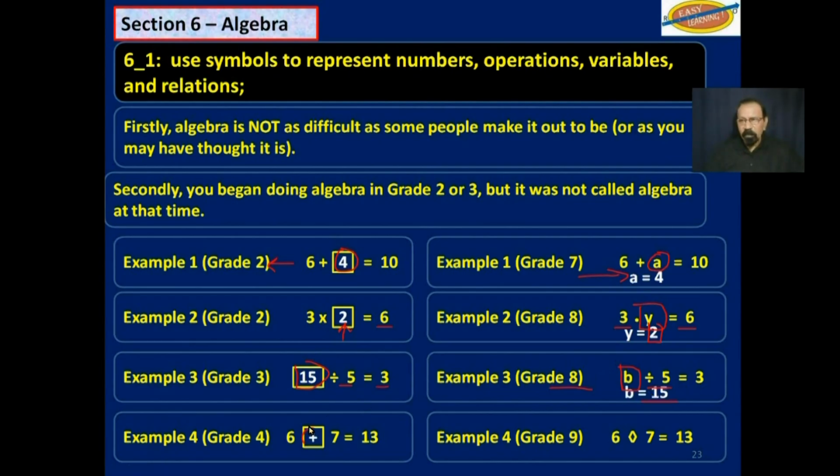And this here, you have a 6 and a 7. What do you do with them to get 13? You add them. So now you have 6 with this symbol here, and 7 is equal to 13. What is this diamond symbol representing? And it represents plus. So as I said, you were doing algebra from primary school, but it was not called algebra, it was called arithmetic. But part of that arithmetic was actually algebra, as you could see on the right here.